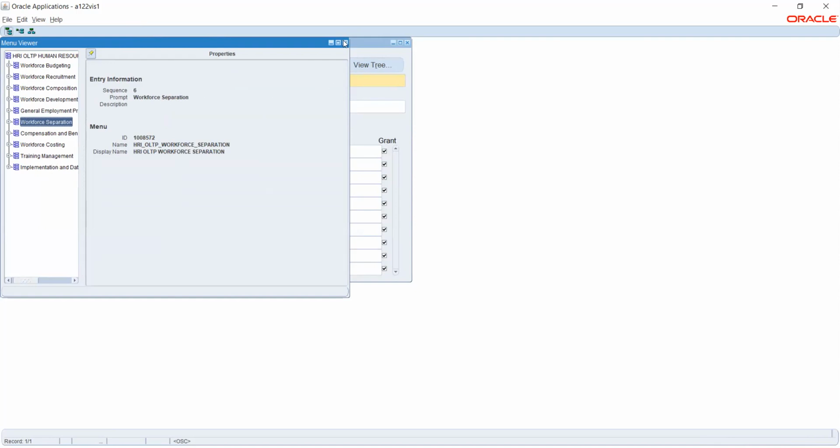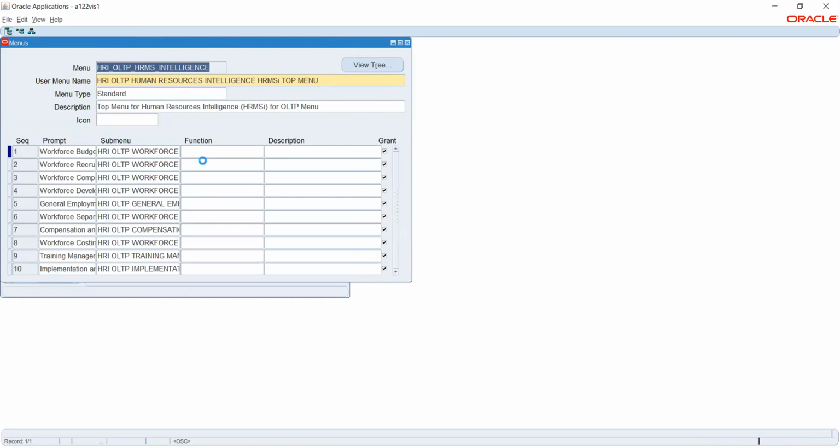So similarly, for each menu, we will have a set of functions and menus. The collection of submenus, we call it as menus. And we are attaching this menu to the responsibility, and that. Sir, I got a doubt, sir.